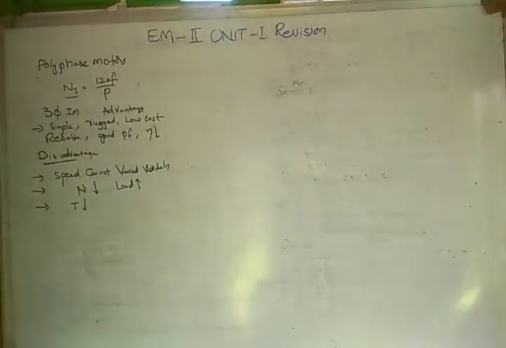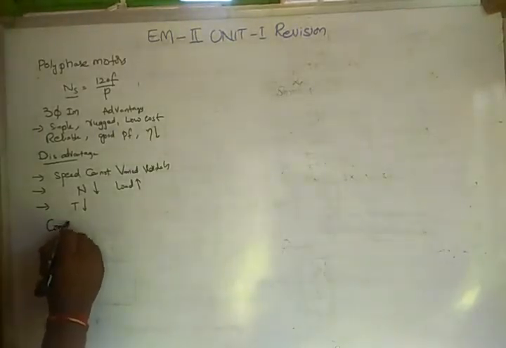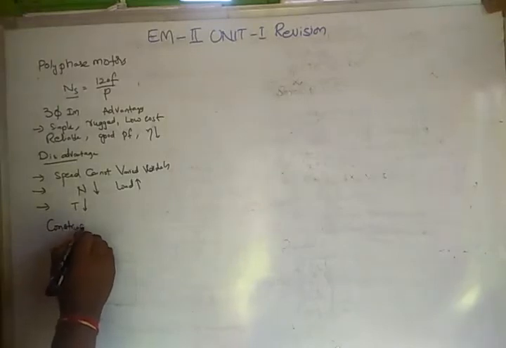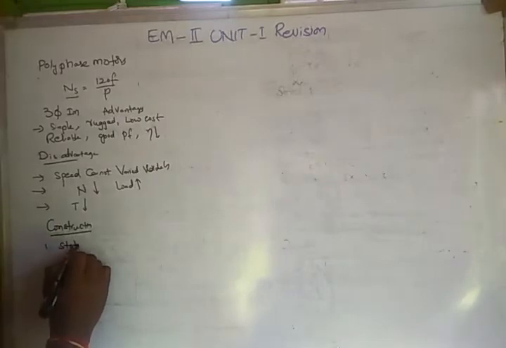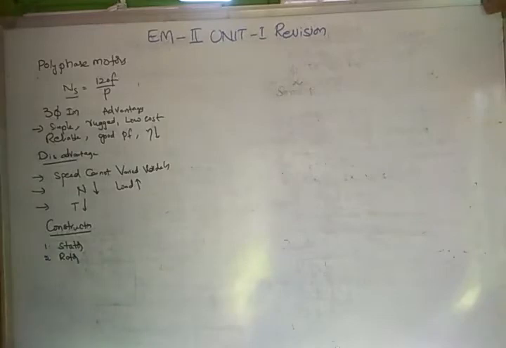Now the constructional details. For any rotating machine, there are two main parts: the stator and the rotor. The stator is the stationary part of the machine. It consists of a number of stampings and slots, and the windings are housed in these slots. The stator has a three-phase winding because it is a three-phase supply, wound for a definite number of poles. The number of poles is constant.